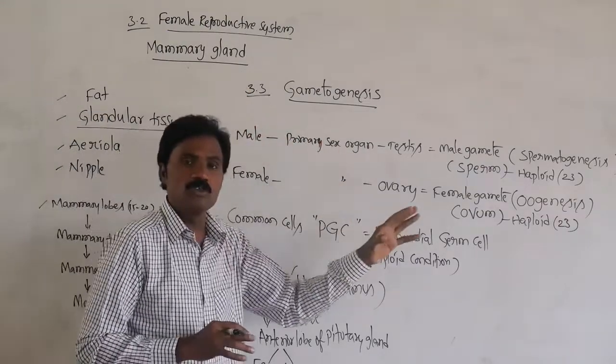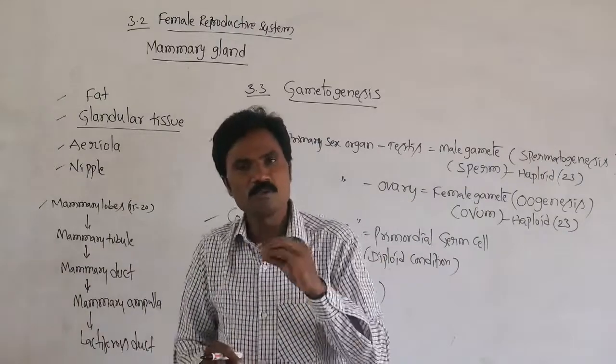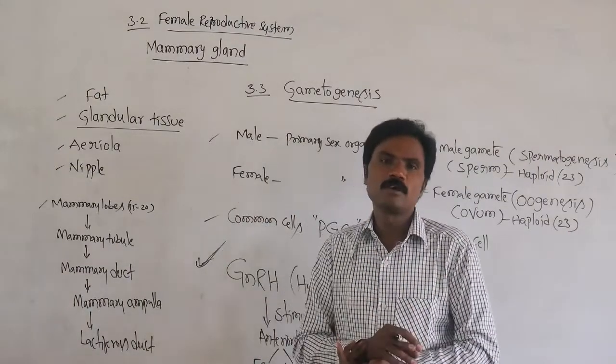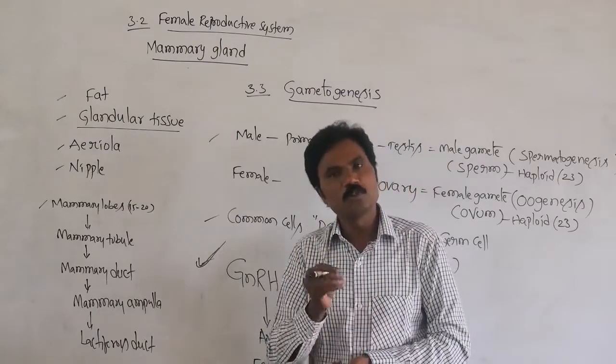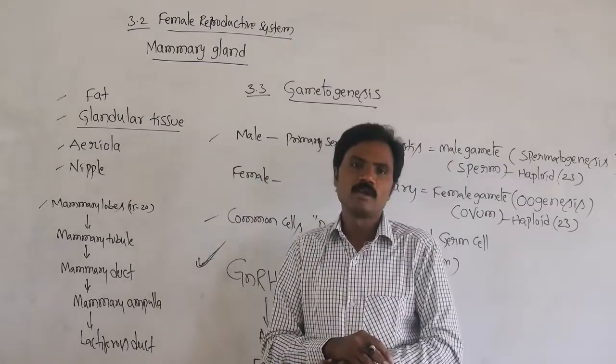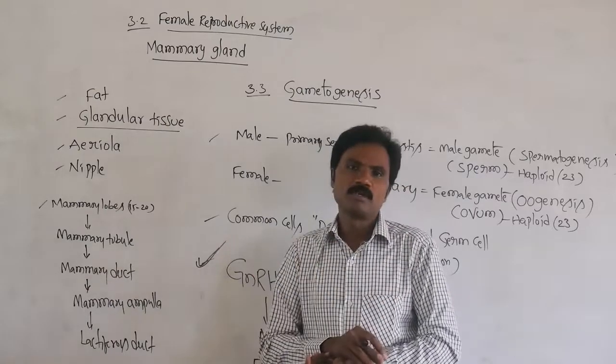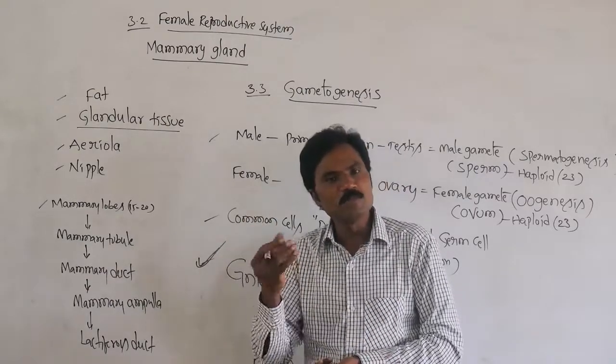In gametogenesis, what are the common cells which are involved in the formation of the gametes? The primordial germ cells, both male as well as female. If it is male, it is spermatogonium.